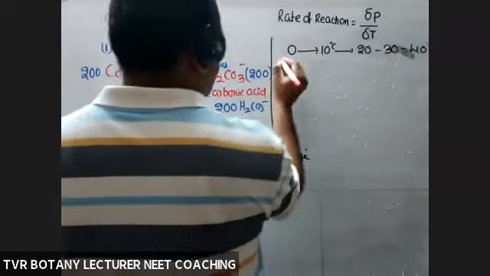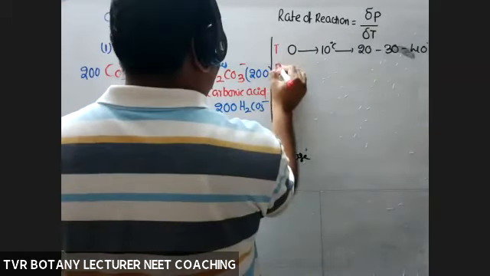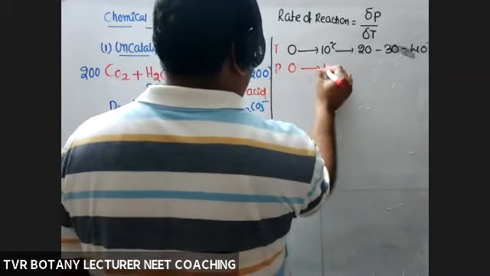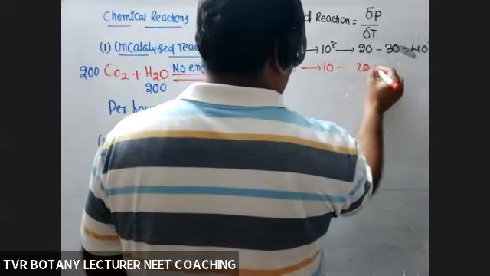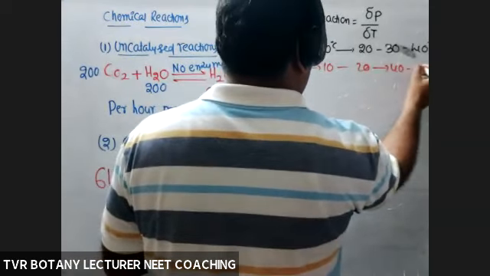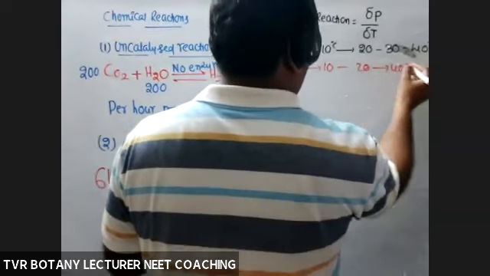What about the products? This one is temperature against product: 0, 0 to 10, 10 to 20, 40, and so on. Continue it.